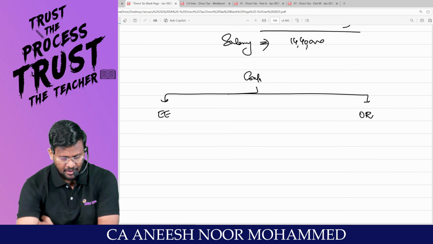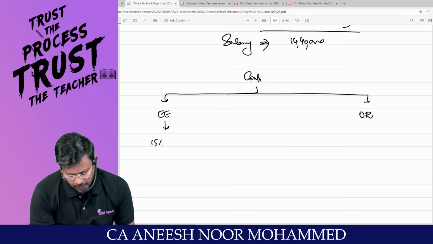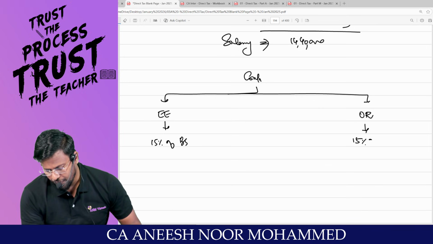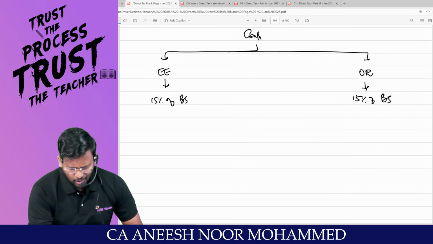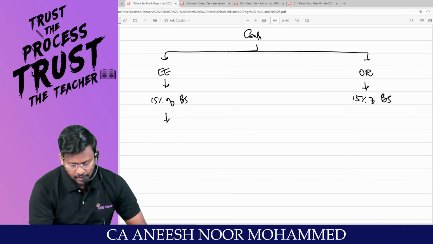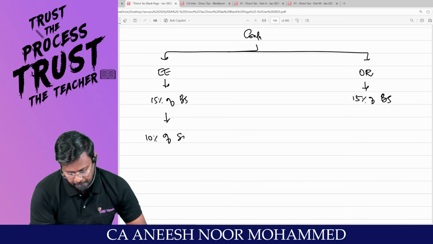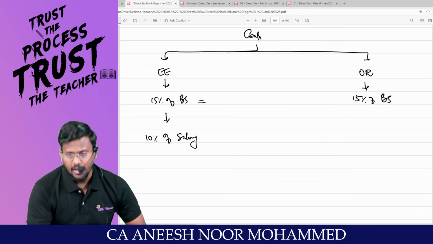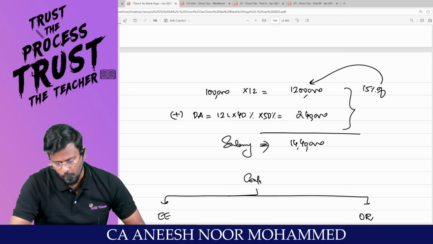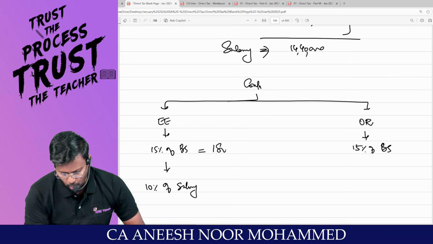Are you all with me? Employee's contribution is 15% of basic salary. They are not supposed to contribute on basic salary. They are supposed to contribute on the salary. So they are supposed to contribute 10% of salary. But they really contributed 15% of 12 lakhs, which comes to 1,80,000.